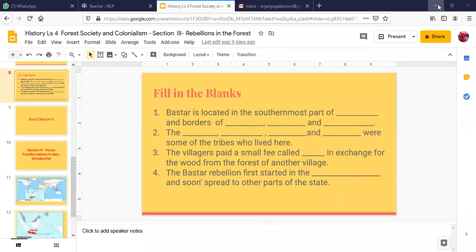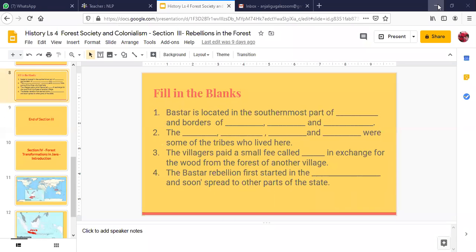Odisha, Andhra Pradesh. Okay. So Andhra Pradesh, and Karnataka. It only shares borders with Andhra Pradesh, Odisha, and Maharashtra. Madhya Pradesh is not the right answer. Please keep that in mind. If it comes in your exam, don't write Madhya Pradesh. Okay.